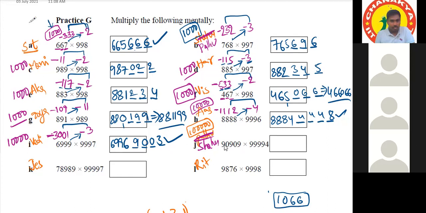Yes, sir. So the first number is minus 9091. That is 9, then 0, then 9, then 1. And the initial 9 will be 0, that's why no need to consider. Okay.